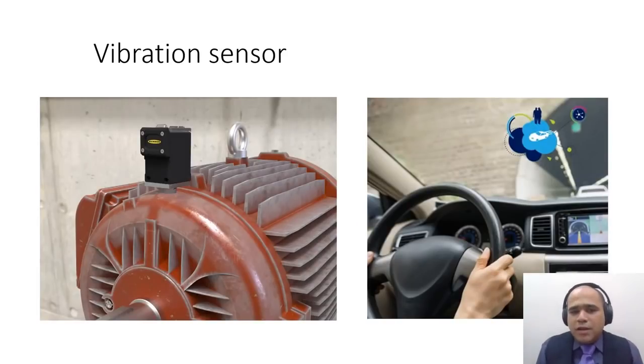Now, many times you see if a motor is not fitted perfectly to the base, it will start vibrating, and the sensor used to avoid the accident is a vibration sensor. Similar sensors are put inside the cars also to see how the driver is performing or even to detect accidents in some cases.